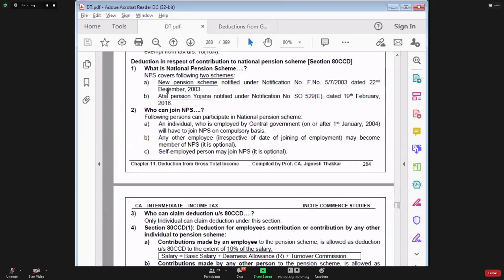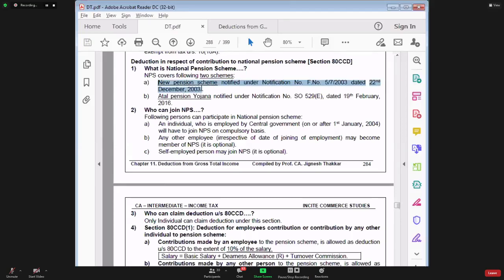The pension scheme was set up in 2003. It started from 1st January 2004. It is mandatory for every government employee to participate in the pension scheme. It is not optional, it is mandatory. Every month, while salary is being paid to the government employee, some amount will be deducted from his salary as contribution to provident fund and some amount will be deducted as contribution to pension scheme.